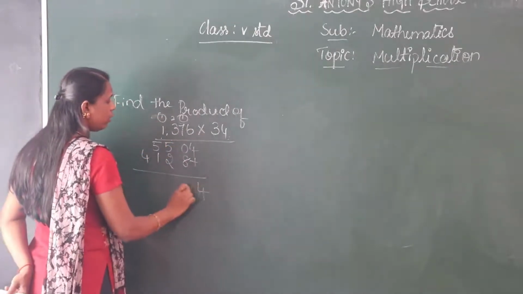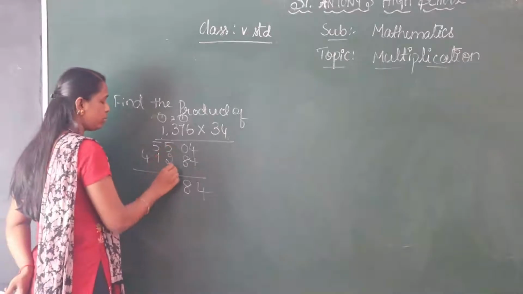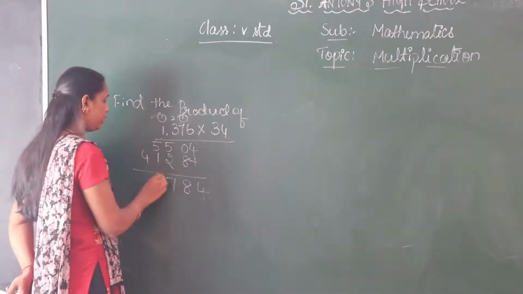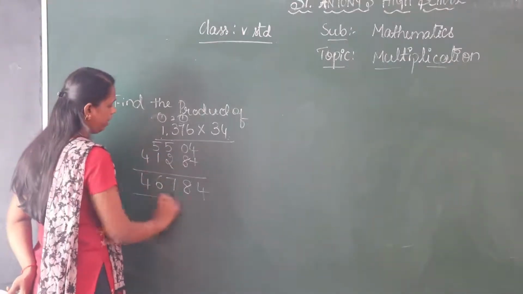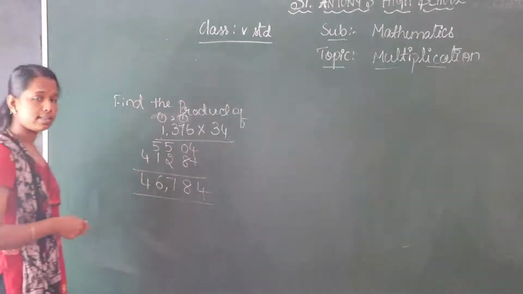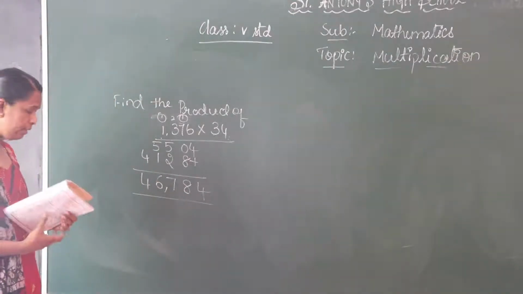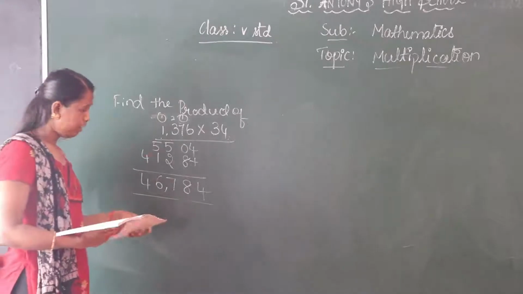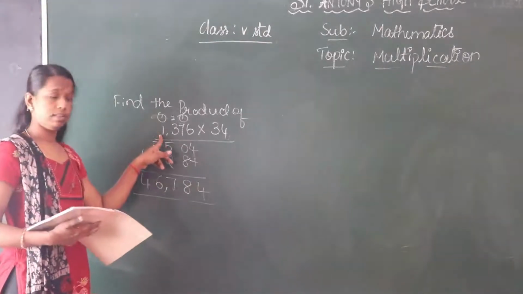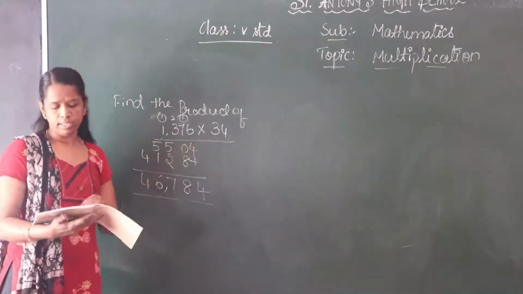Answer: 4, 8. 5 plus 2, 7. 5 plus 1, 6. Again 4. Answer 46,784. So that is the product of 1376 into 34.